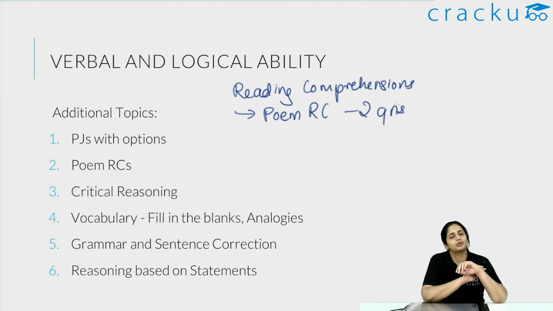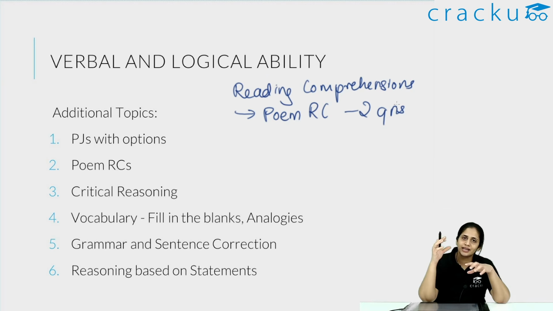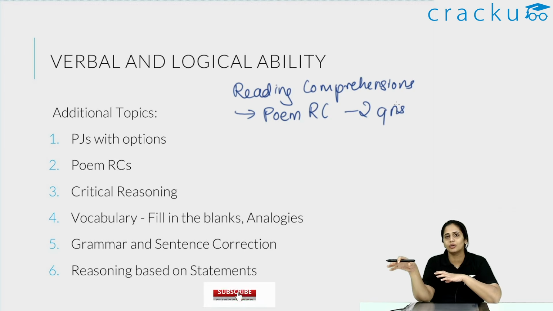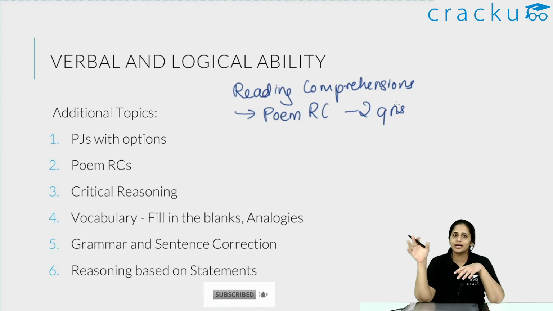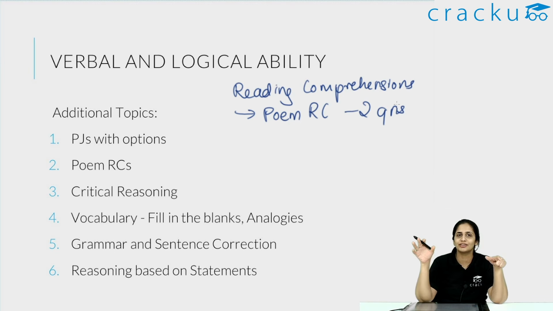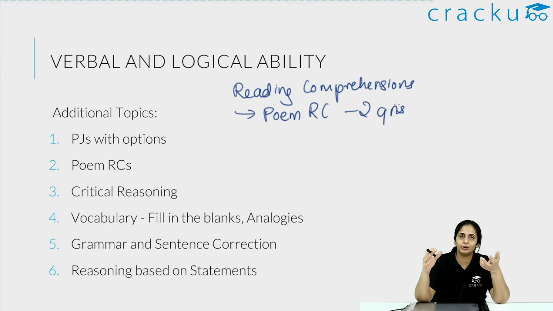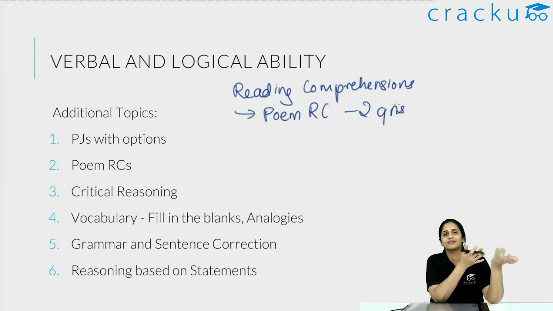So what I do is I read the poem once, I then go to the questions, I read each of those options, and then if any option clicks, okay, yes, this option seems like what is suggested in the poem, then with that lens, I reread the poem, and now with that lens, does it make sense? Does this poem make sense given that these are the options that are there? Based on that, does this poem now make sense with the particular option? Then you know which are the right options. This is not going to take you a lot of time to read. The poem is going to be like 8 lines or 12 lines at max. So it's actually not a huge investment in terms of time.